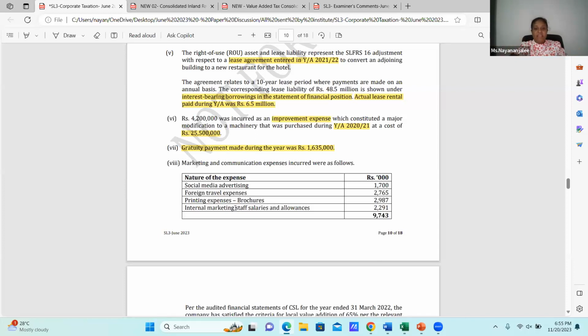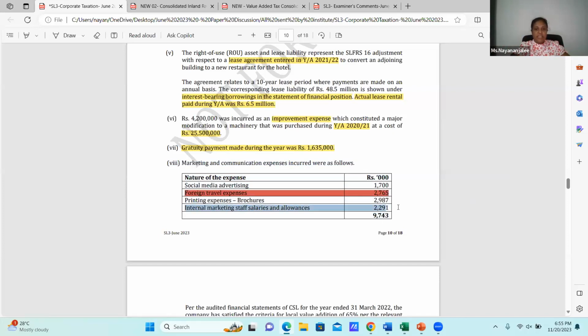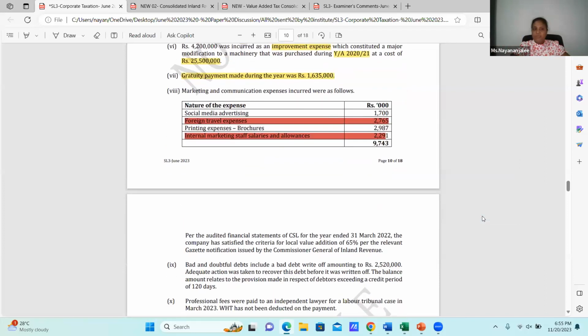Internal marketing staff salaries and allowance, no, we cannot deduct that under the double deduction. Now, we have discussed that we can go for double deduction for the social media advertising and printing expenses. Then we need to look at the position of the 65% value addition. Per the audited financial statements of CSF for the year ended 31st March 2022, which is your previous year, the criteria is that as per the gazette, the company has satisfied the criteria for local value addition of 65% per the relevant gazette notification.